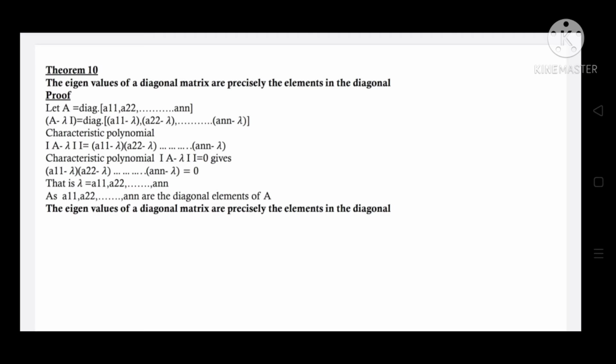The characteristic equation determinant of A minus lambda I is equal to 0 gives (A11 minus lambda) into (A22 minus lambda), etc., (A_n minus lambda) is equal to 0. That is, lambda is equal to A11, A22, etc., A_n. As A11, A22, A_n are the diagonal elements of A, therefore the eigenvalues lambda of a diagonal matrix are the elements in the diagonal itself.